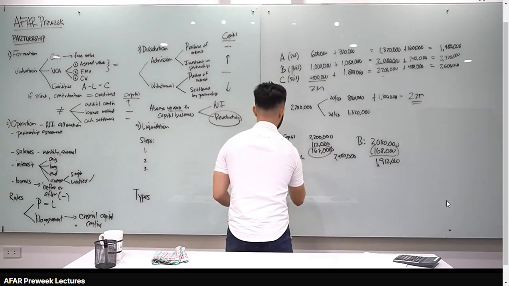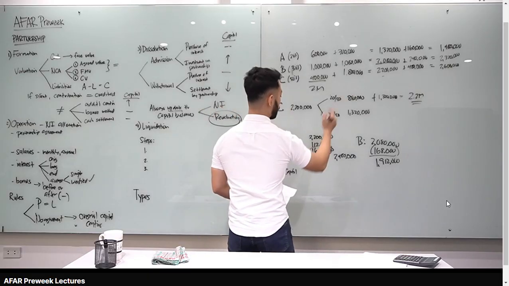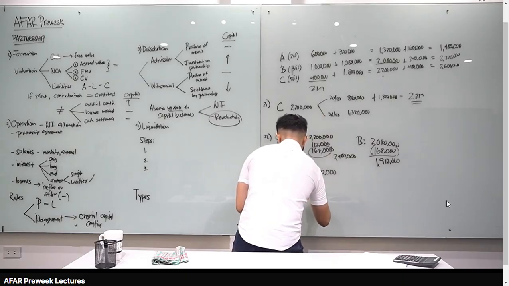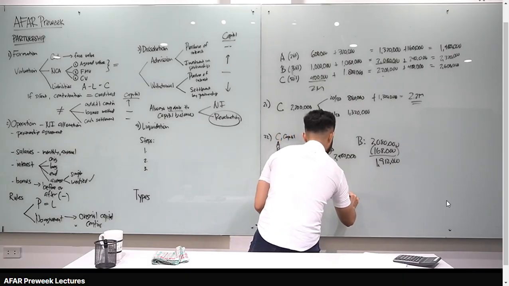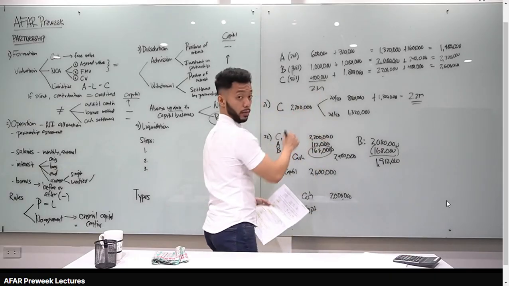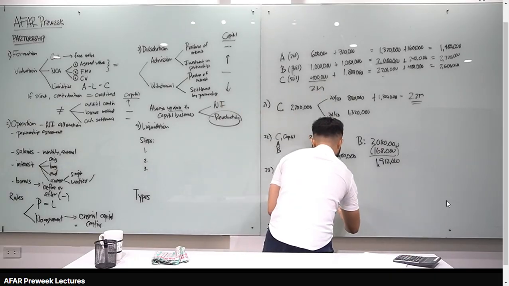Debit C capital, 2.6 million. Okay, ano yung binigay sa kanya? Credit cash na 2 million. And then, credit equipment. Tama? Ngayon, yung equipment na i-credit natin, syempre at fair value na kasi nag-update na tayo eh. So, 1.2 million.